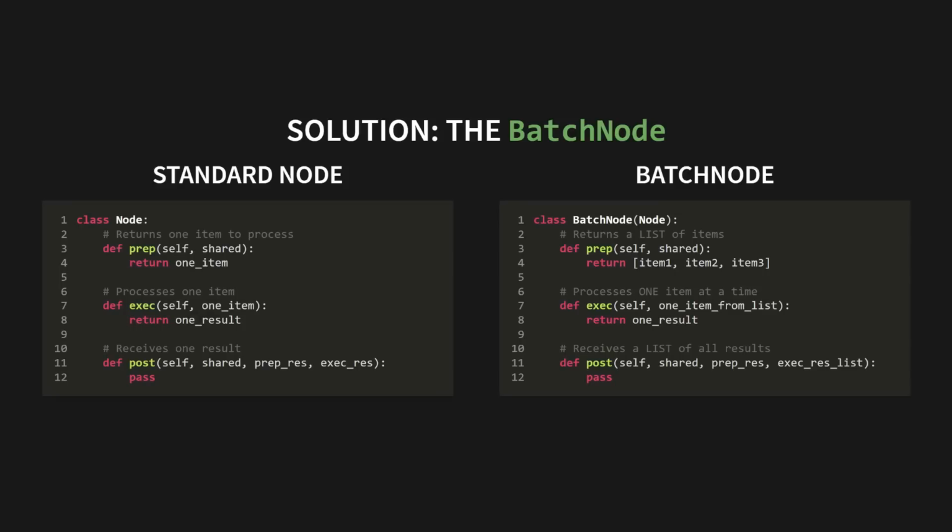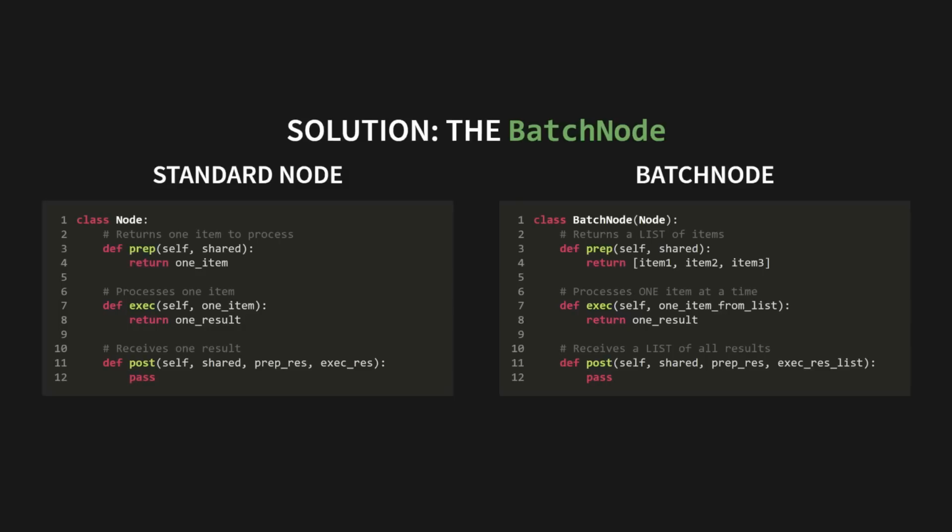To understand the batch node, let's first quickly revisit our standard node. Remember its exec method? It's designed to process just one thing at a time. It takes a single pre-processing result and returns a single execution result. Simple. Now, let's look at the batch node. It's a special type of node, but it thinks about work differently. It's built for bulk operations.